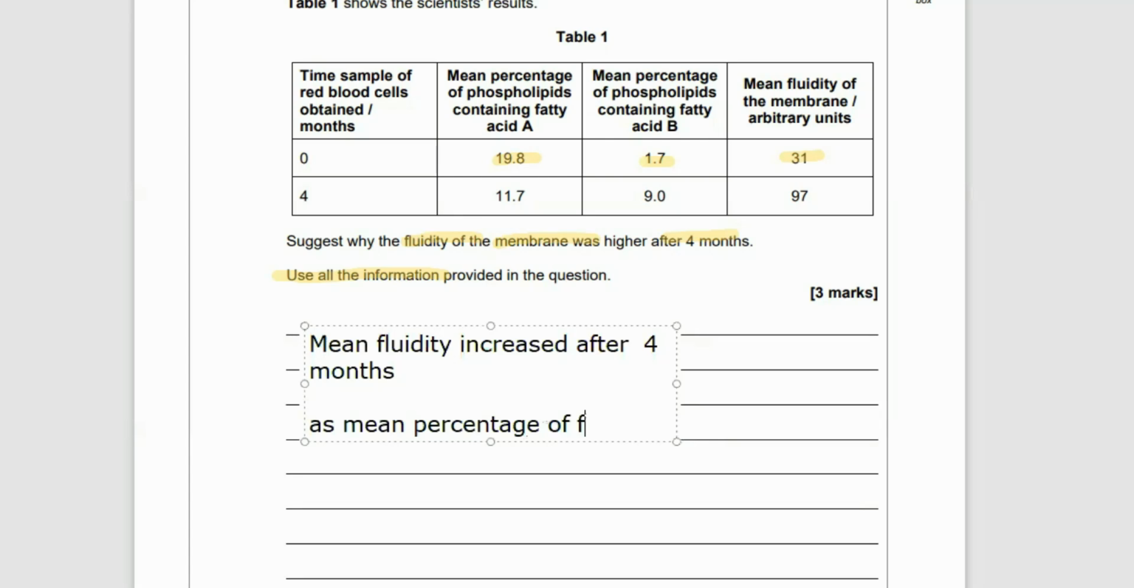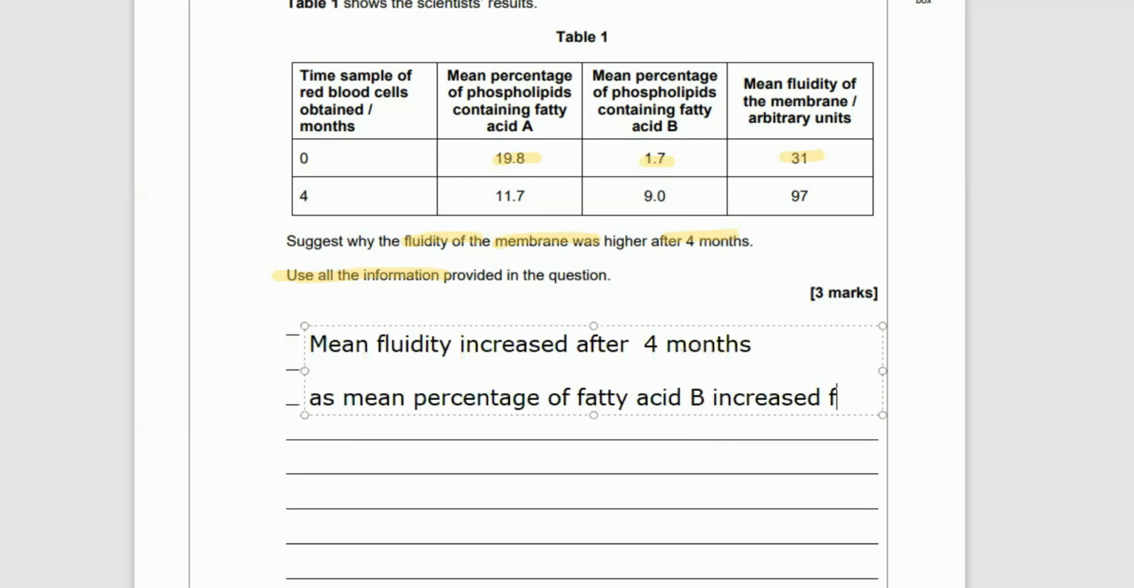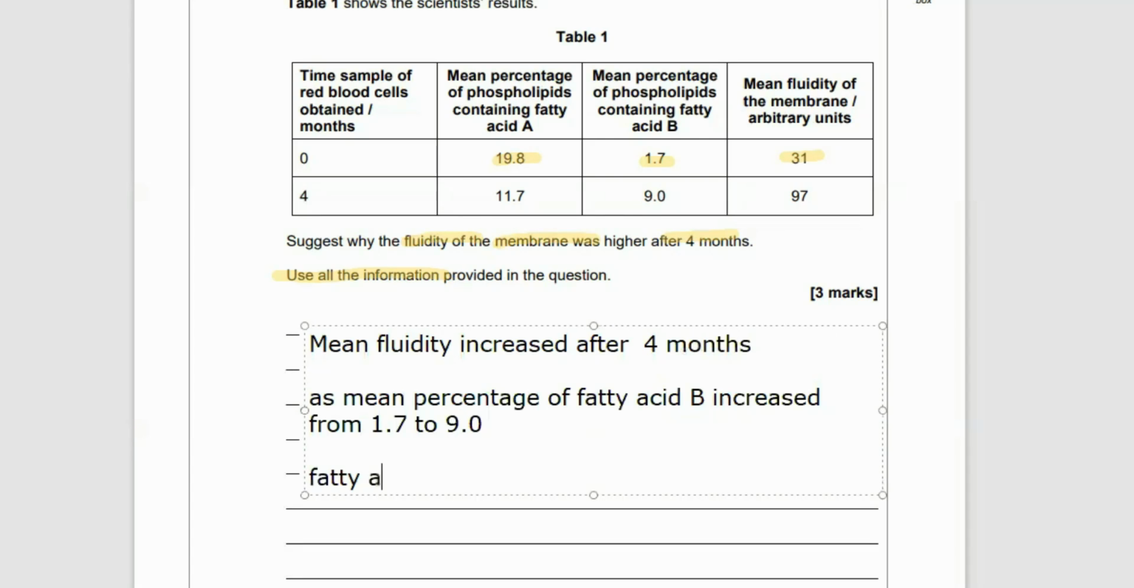So the mean fluidity has increased after 4 months, and this is as the mean percentage of fatty acid B, which is the unsaturated one, has increased. Now, what's the explanation? Why do unsaturated fats increase the fluidity of the membrane? What do they have that the saturated fats don't? Do you remember the diagram we looked at? So what the unsaturated fats have is a double bond known as a kink.